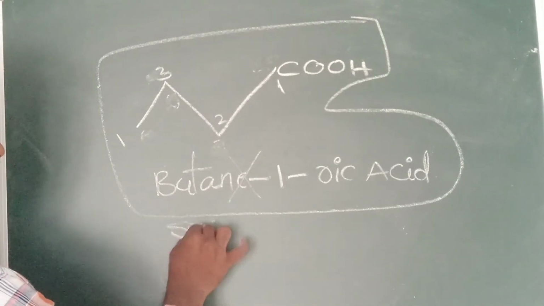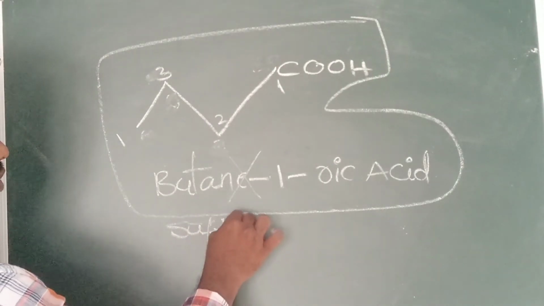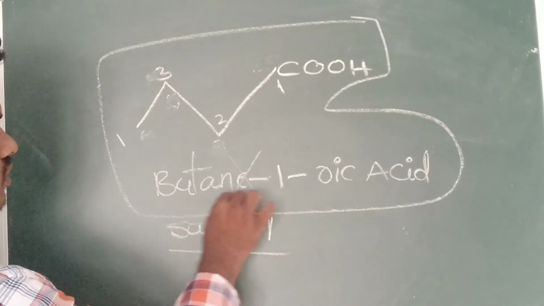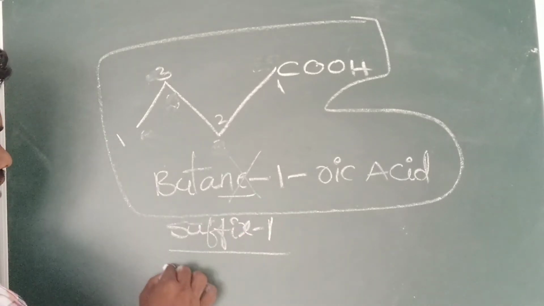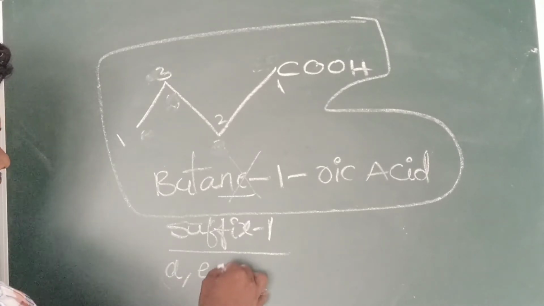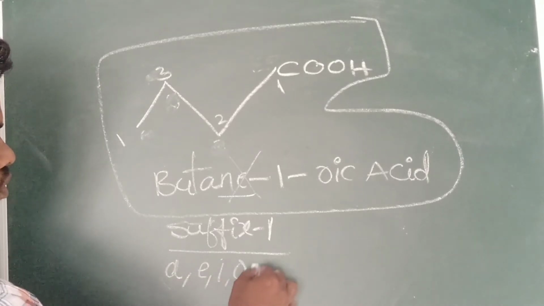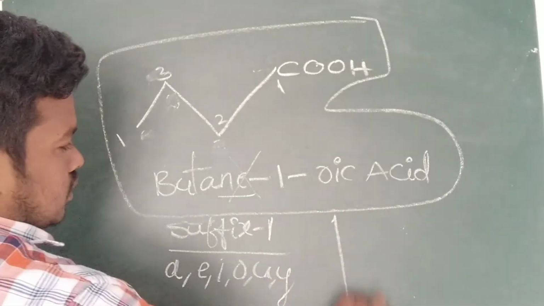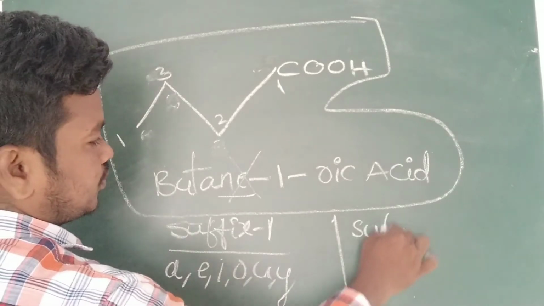In a suffix 1, that means "in", "yn", "an" is enough. For example, suffix 1 ends with A, E, I, O, U, Y. Suffix 2.